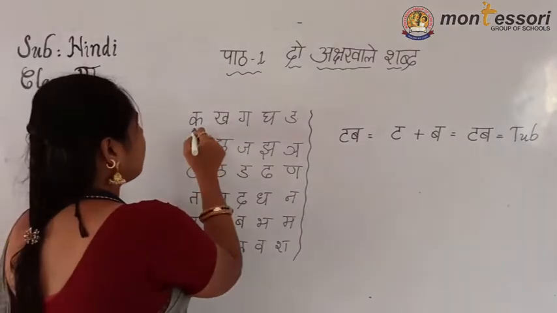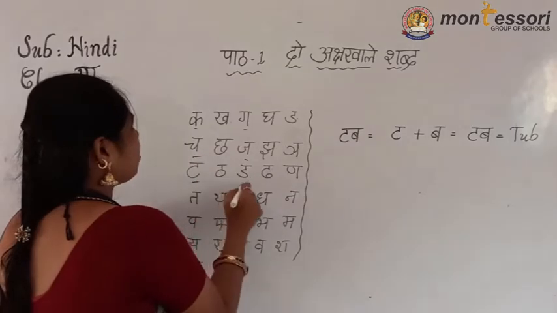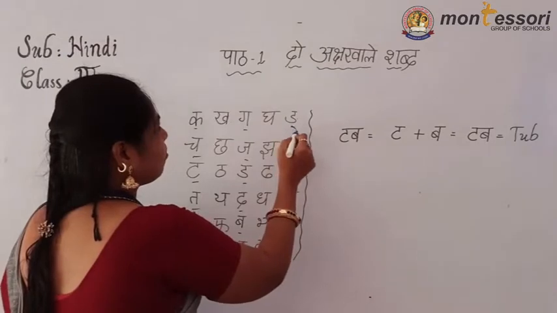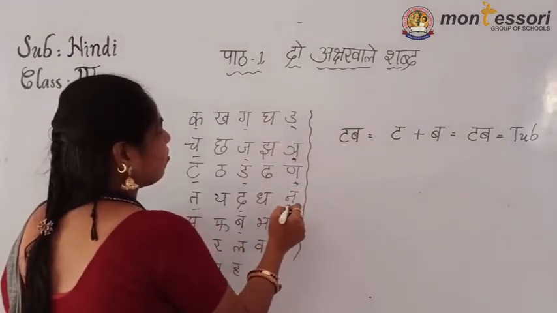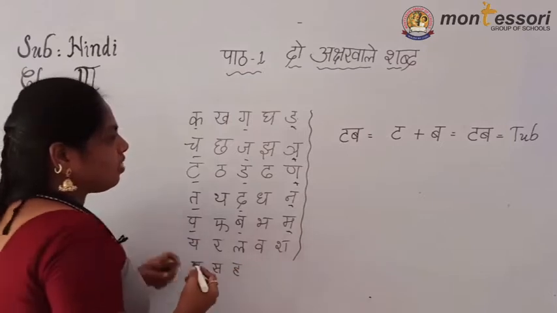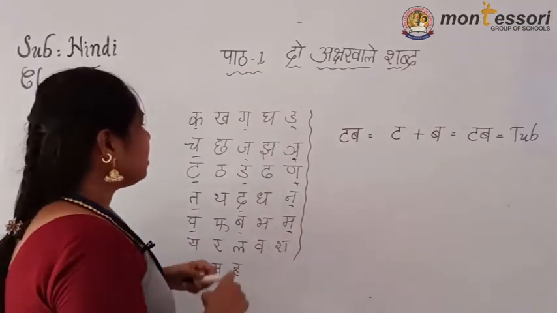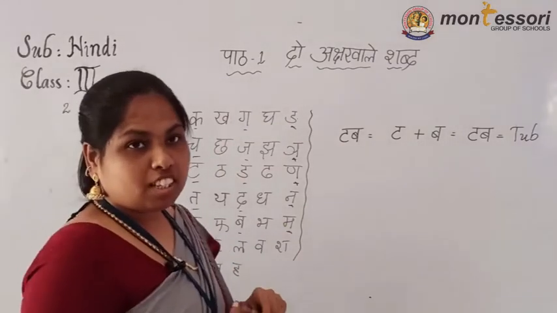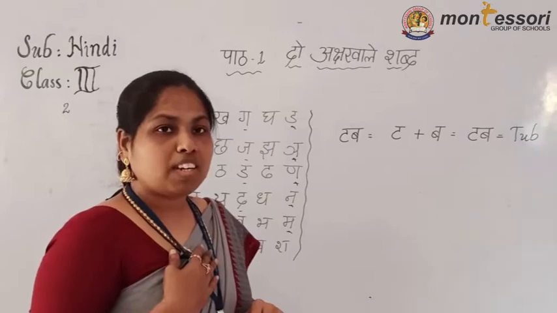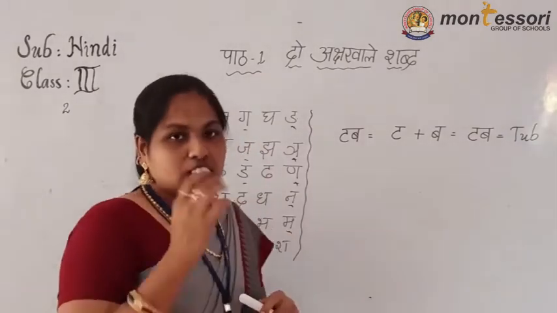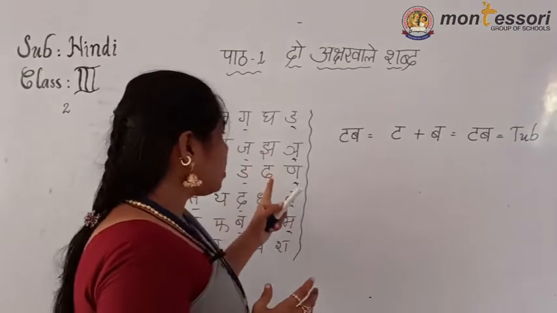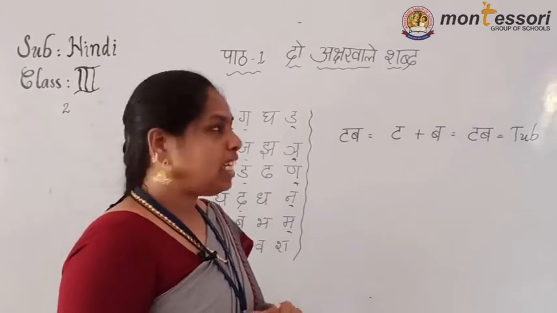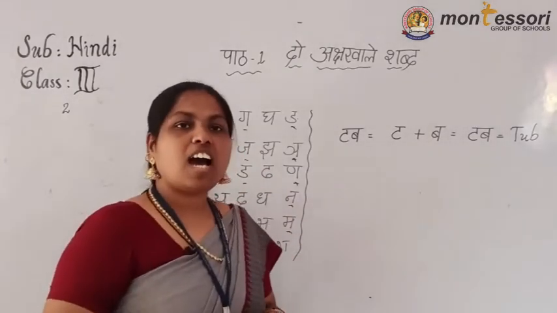Which ones are the Alpapranakshars? These are the Alpapranakshar, and the remaining are all Mahapranaakshar. And these are the Anunasik Vyanjans. These are Anunasik Vyanjans. I am writing this because you have to identify them now. These remaining letters are Mahapranaakshar. Why do we say Mahapranaakshar? Because we are putting energy into pronouncing these. Okay, children, when we pronounce these, the ha sound is joined. There we join the ha sound.